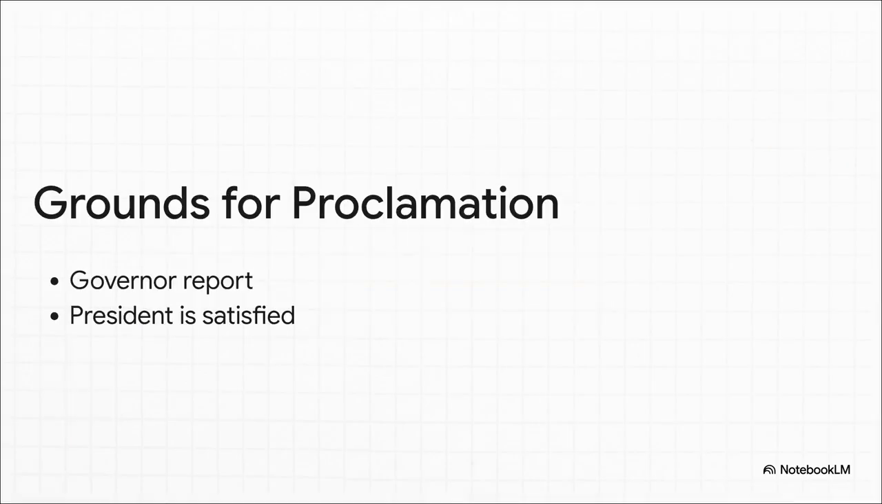Moving to the grounds for proclamation under Article 356. The governor reports that the state government cannot function according to the Constitution, or the president is satisfied otherwise. Now, I want you to underline that word satisfied in your notes right now. It is historically the most contested part of this law. Why? Because it implies subjective discretion. You will impress the evaluator by showing you clearly understand that the president can act even without a governor's report, provided they are independently satisfied that the state machinery has collapsed.